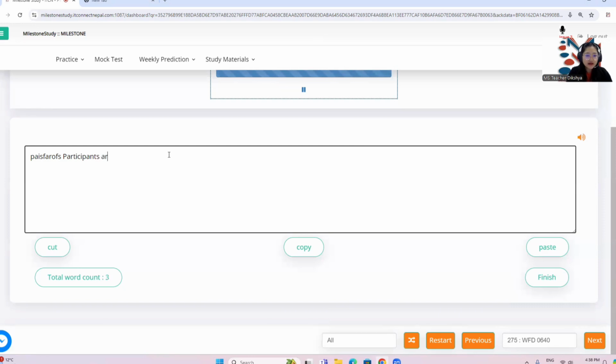So participants are initially selected from a range of foundation subjects. All right. So as a habit, what we are going to do, participants, if I'm not sure, I'll write a participant as well.